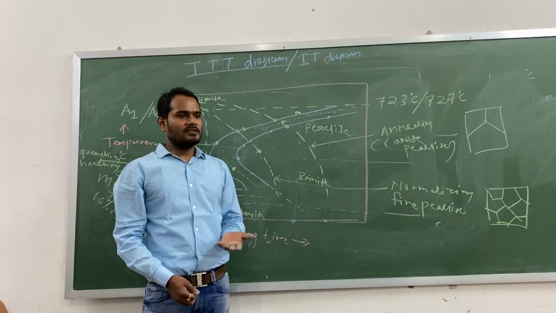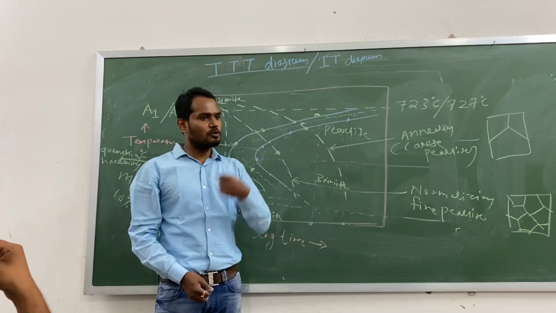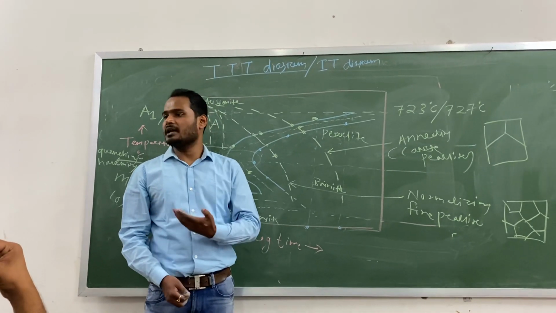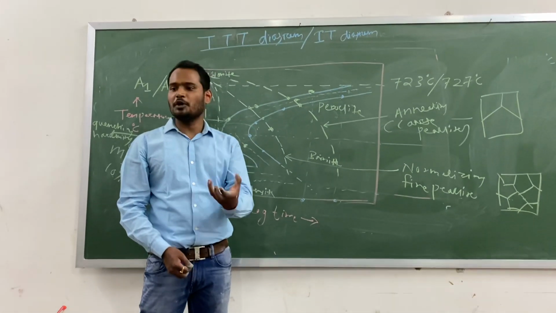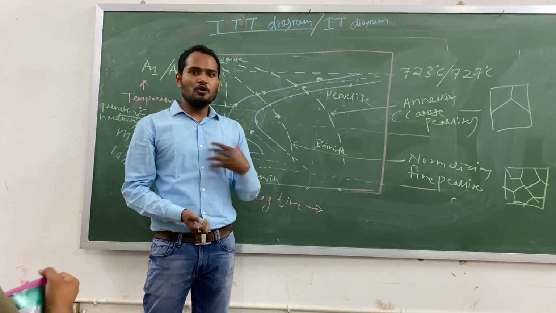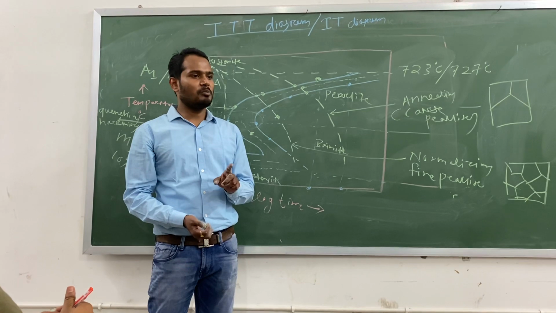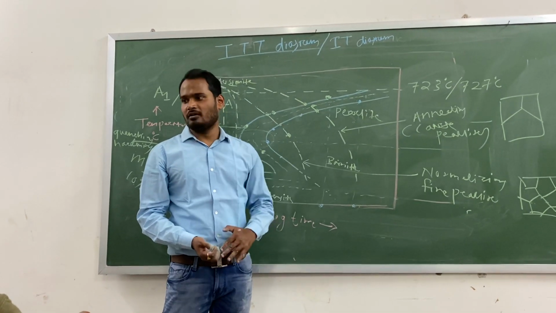So the thing is simple. Actually, phase transformation happens by a nucleation and growth mechanism. There will be nucleation of a product phase, then it will grow. Suppose austenite will transform into pearlite. So pearlite will first nucleate from the austenite phase, then it will grow into a bigger grain. It will become pearlite. Right? And nucleation and growth depend upon two things. Nucleation basically depends upon the driving force or the undercooling.